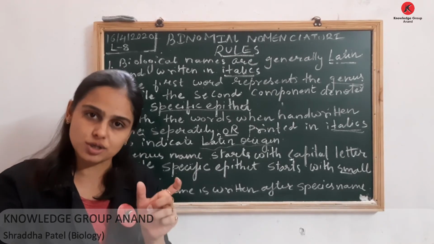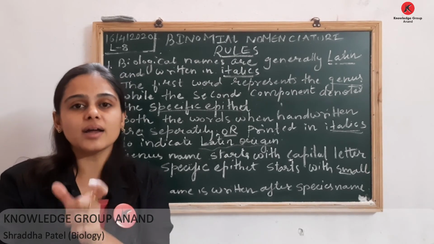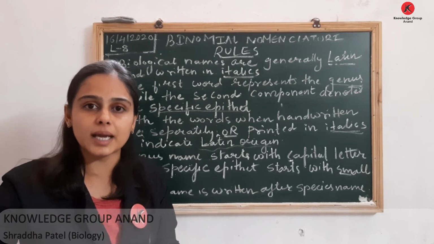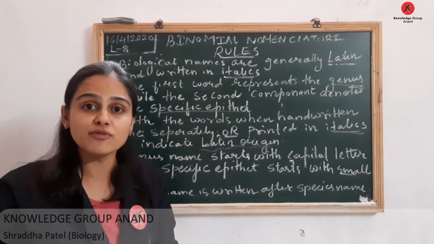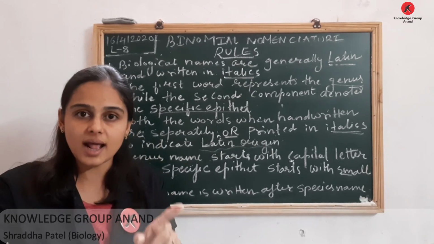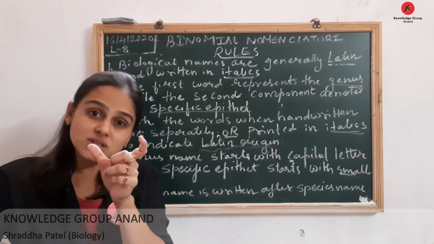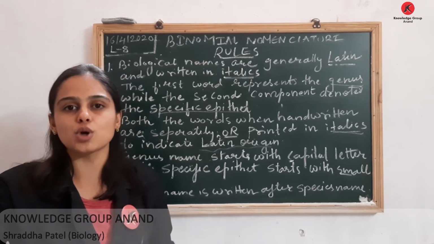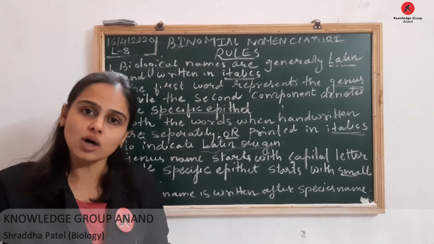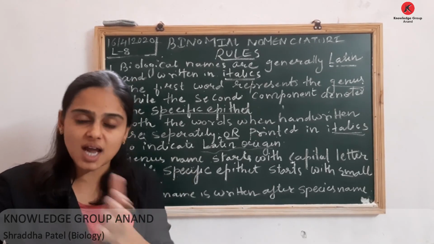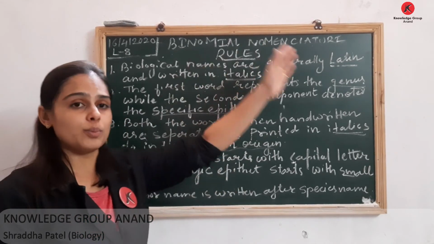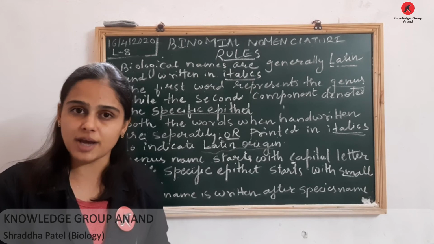Mangifera indicates your genus, indica indicates your species. After that, the name of the author is Linnaeus and it is abbreviated as Linn. Such a scientific name, which has the name of the author after the specific name, is called the complete scientific name. So this is binomial nomenclature, which is widely accepted.